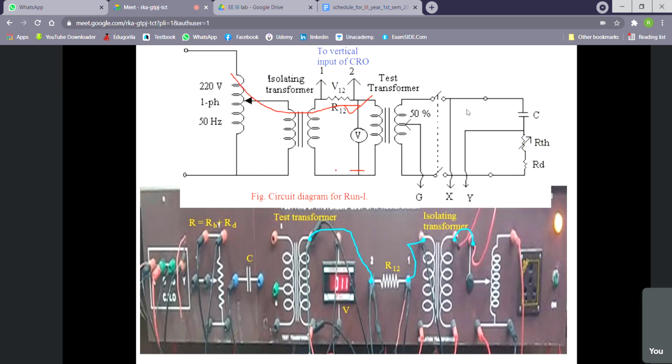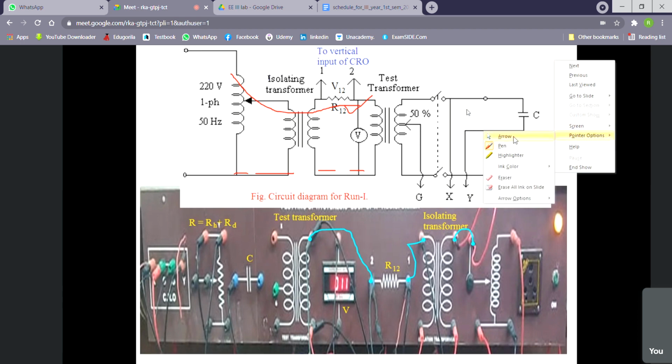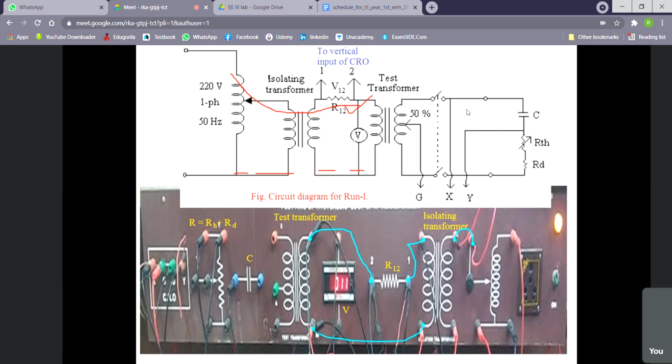So you have to connect this dotted path also. For the dotted path, from the transformer secondary, it will be directly returned back to the isolating transformer. So it is done. From the isolating transformer, it will be directly back to the variac. In that way, we can draw the circuit in the lab. Here I am showing it by line. In the lab, it will be through wire.